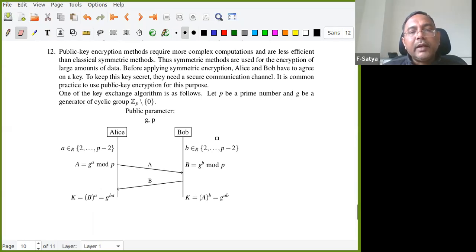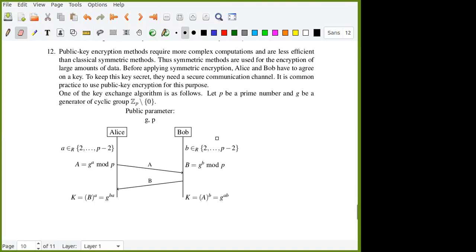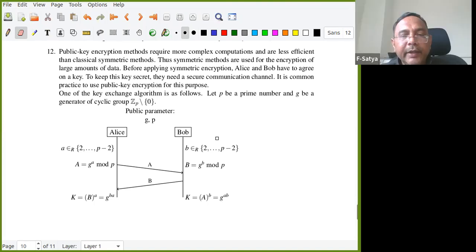One of the key exchange algorithms is as follows. Let P be a prime number and G be the generator of the cyclic group Z_P minus 0. You know that Z_P minus 0 is a group with respect to multiplication. Z_P is a group with respect to addition, and that is also a cyclic group. Z_P minus 0 is also a cyclic group, but with respect to multiplication. See how we are using group theory.